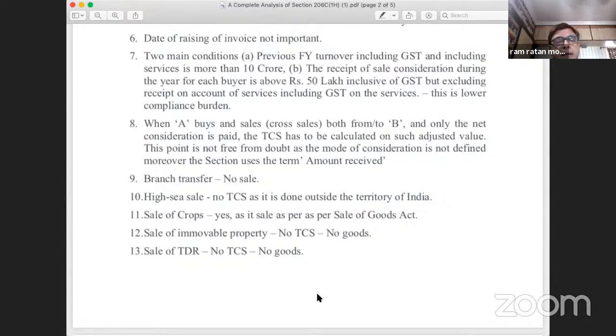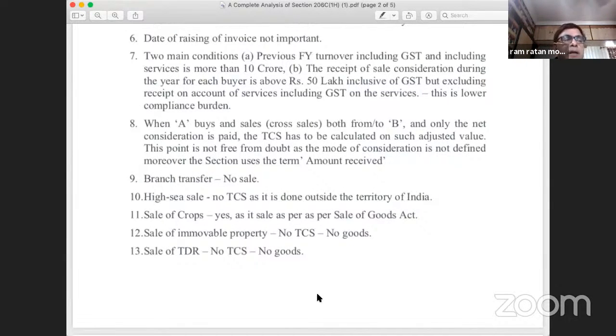Now comes point number 10. Whether high seas sale will be subject to TCS. We know what is a high seas sale. High seas sale is a sale which is effected before the goods enter the Indian territory. So suppose I am importing goods from Singapore and the bill of entry is in my name. Before the goods enter the Indian territory, I sell the goods to say Kamal Jainji. Before the goods enter, this is called high seas sale.